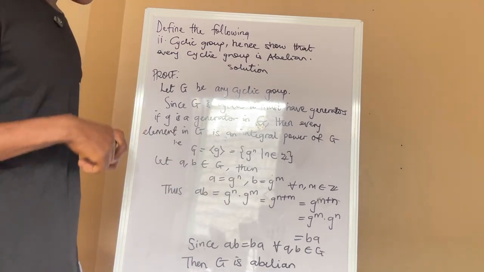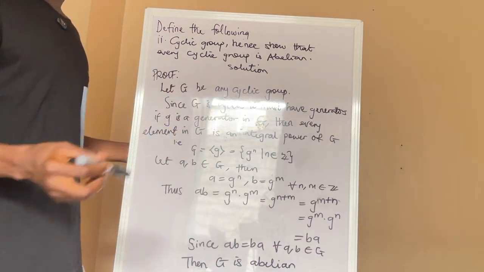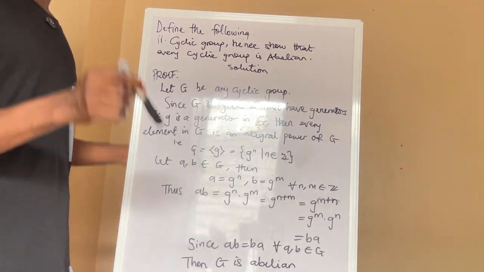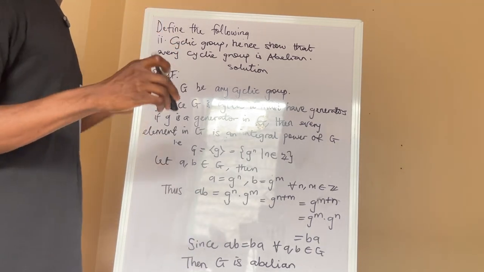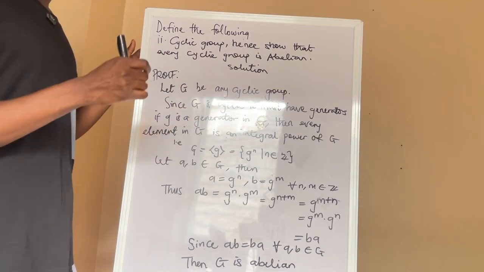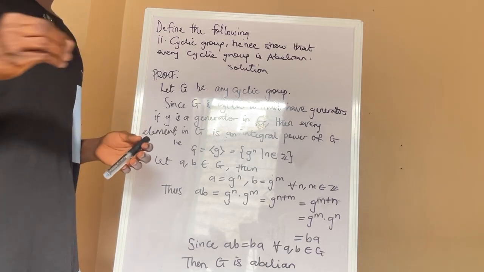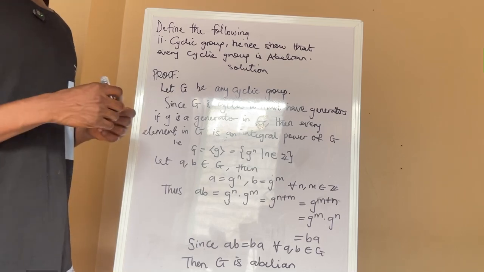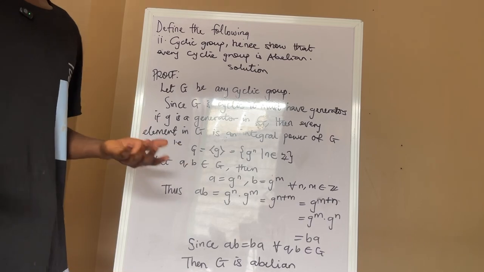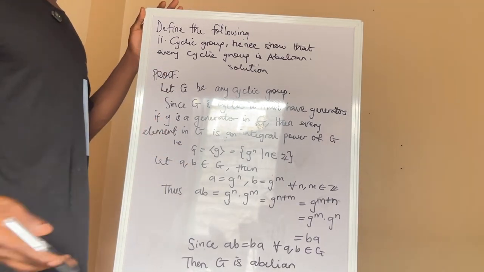So now, this is where I want to arrive at. I want to show that for any group G that I pick, for every element A and B in G, AB is equal to BA. Understanding that would let us know how we're going to go in the question. Now, how do we start the proof? We let G be any cyclic group. Then, from the definition of a cyclic group that you know, since G is cyclic, it must have generators. And what are the generators? Just by the name, it already gives it away. It's used to generate every other element of the group.